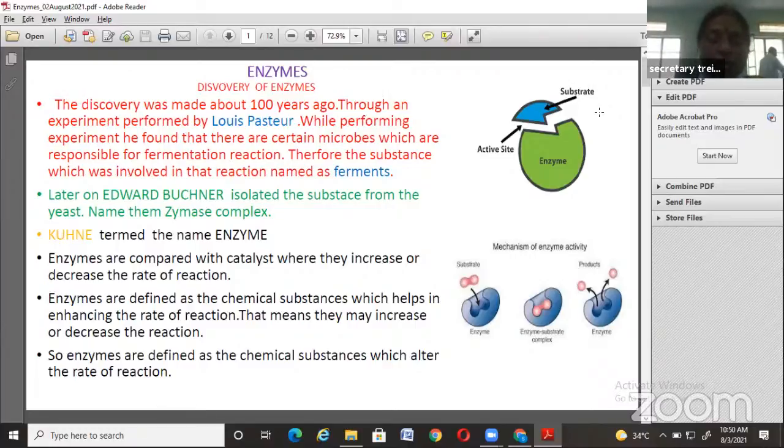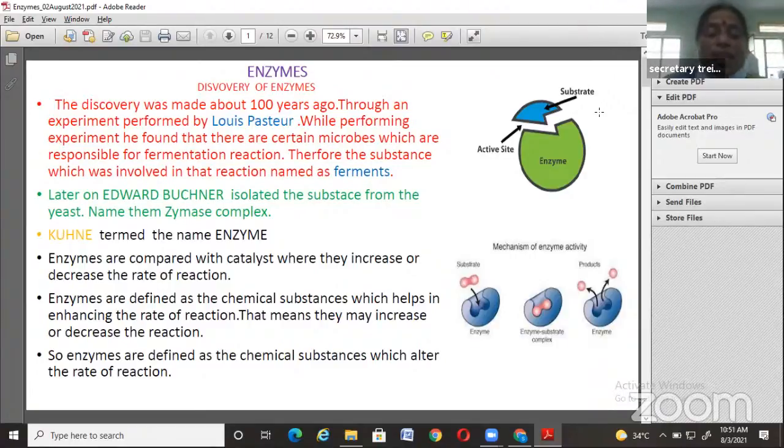Meanwhile, we should know that enzymes are nothing but chemical substances. These chemical substances play the role of catalyst, and they help in enhancement of the reaction. That means they may increase the reaction or they may decrease the reaction. In other words, enzymes can also be defined as chemical substances which alter the rate of reaction.